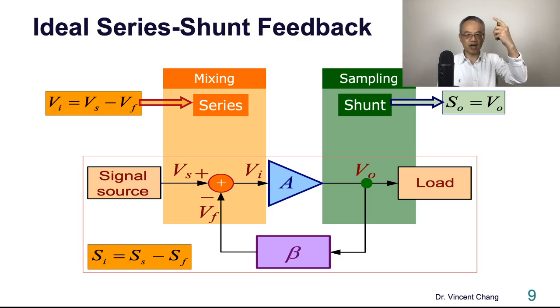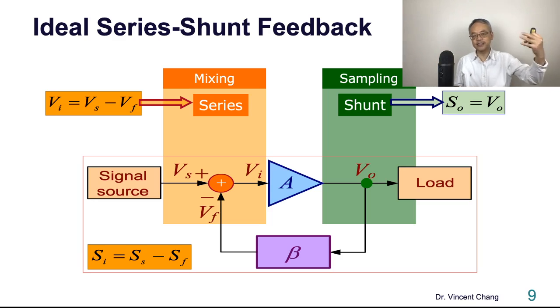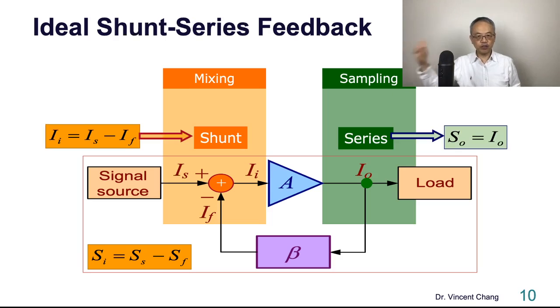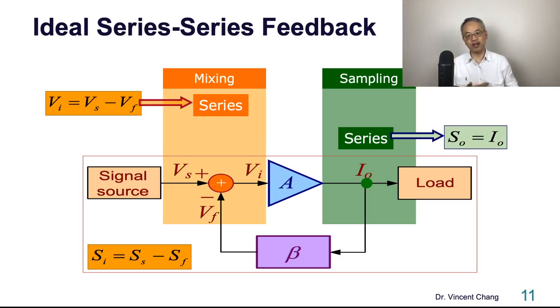The first topology is called Series-Shunt feedback. Which is the voltage mixing and then voltage sampling. So voltage in, voltage out. The second is called Shunt-Series feedback. It's the current mixing and then current sampling. The current in and then current out. The current amplifier.